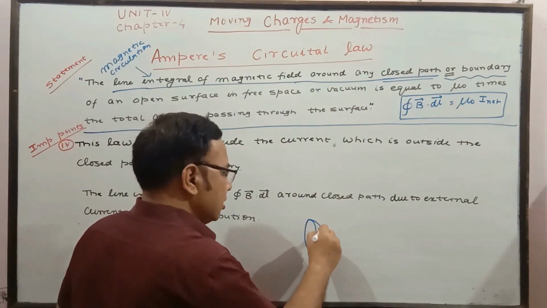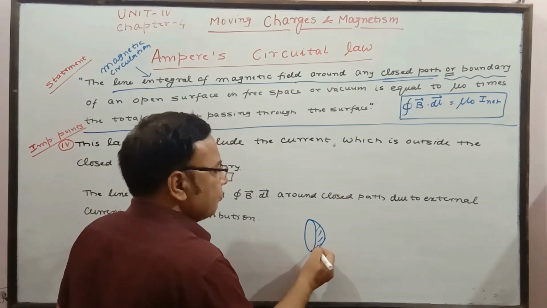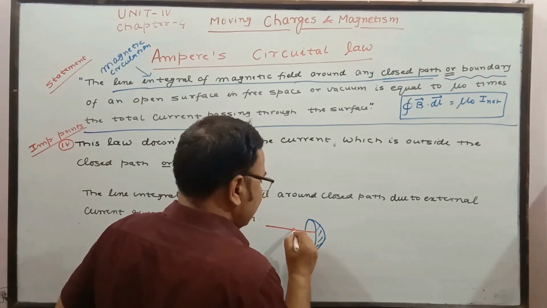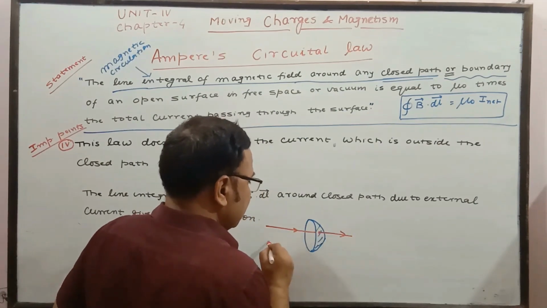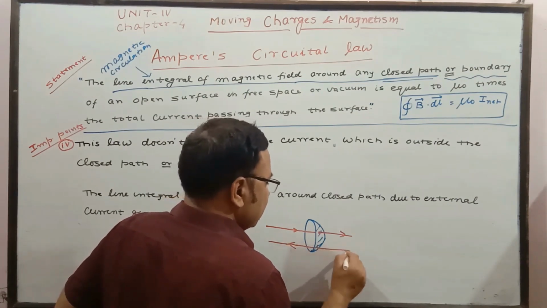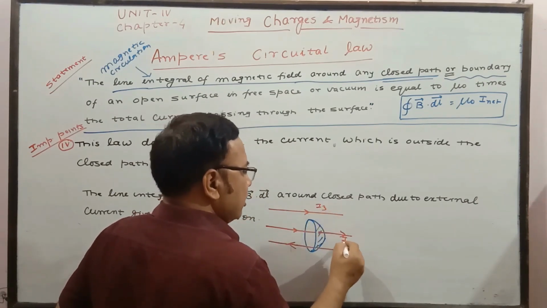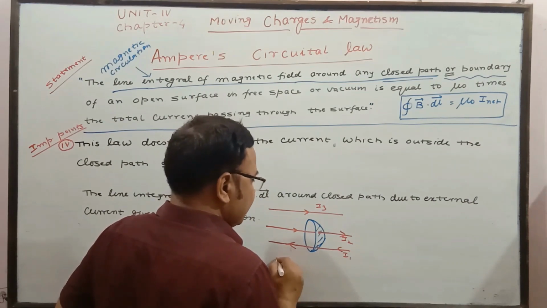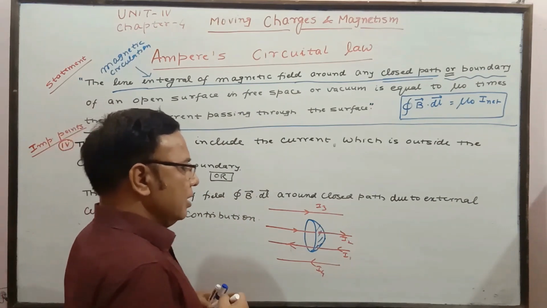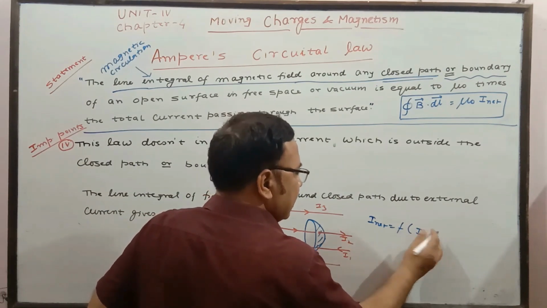We have a figure like this. Here I am going to show a number of current wires. Suppose wire number 1 I am showing here, it is going this way. Wire number 2, say it is opposite, you can change it. Wire number 3, suppose here. So this is I2, this is I1. Wire number 4, it is somewhat like this. So here the net current is a function of only I1 and I2.